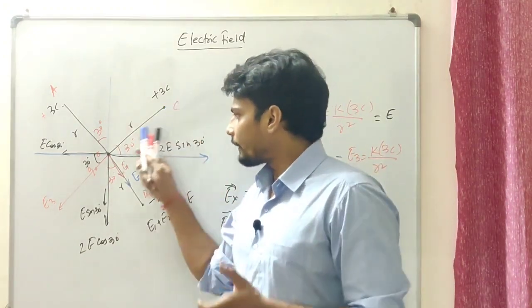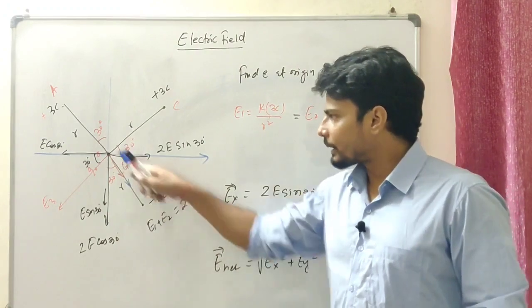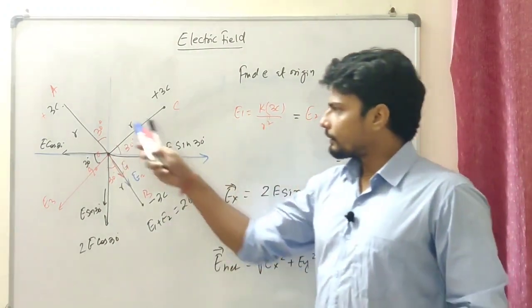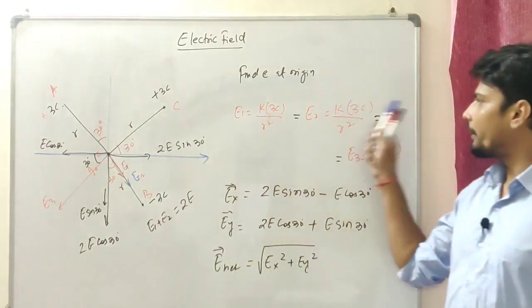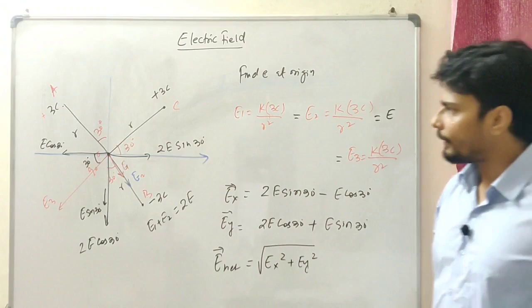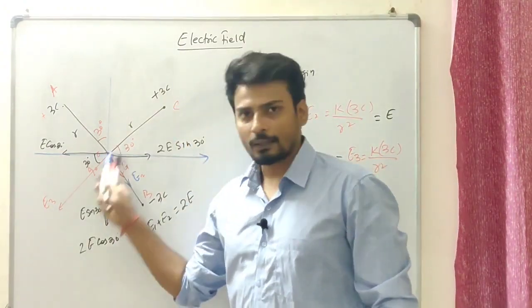I found the electric field because of this, that was coming in this direction. Because of this, that was coming in this direction again. I got the sum of that. Knowing the fact that the distances are equal, all the fields will be equal: E1 equals E2 equals E3. I assumed that P equals E. Then the field because of this positive charge should be in this direction, right?